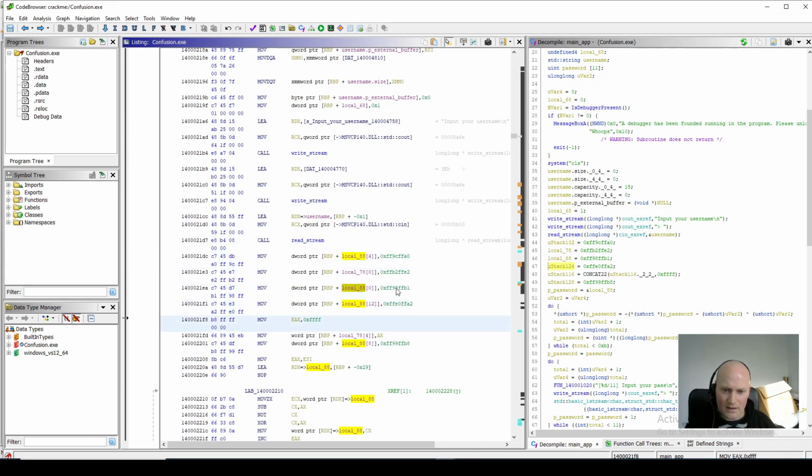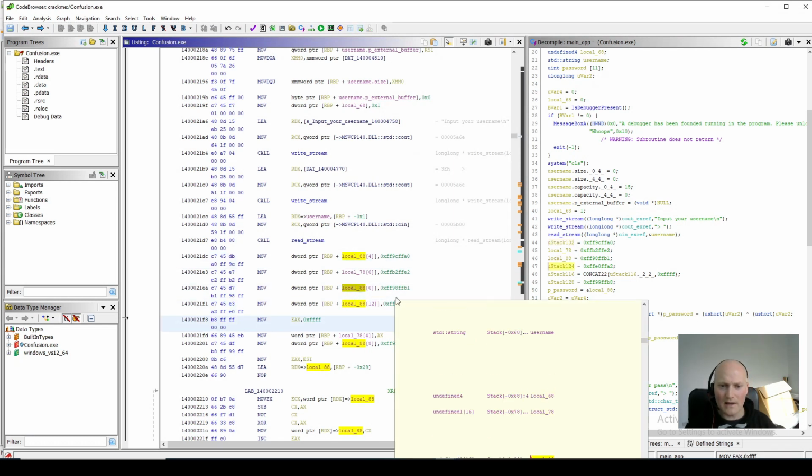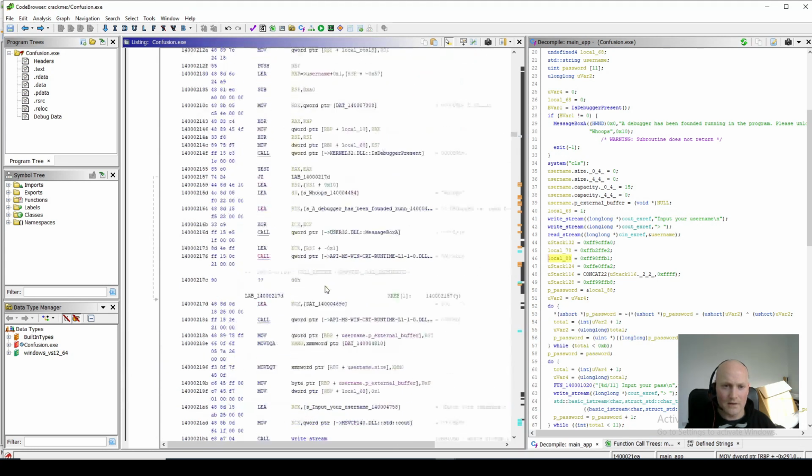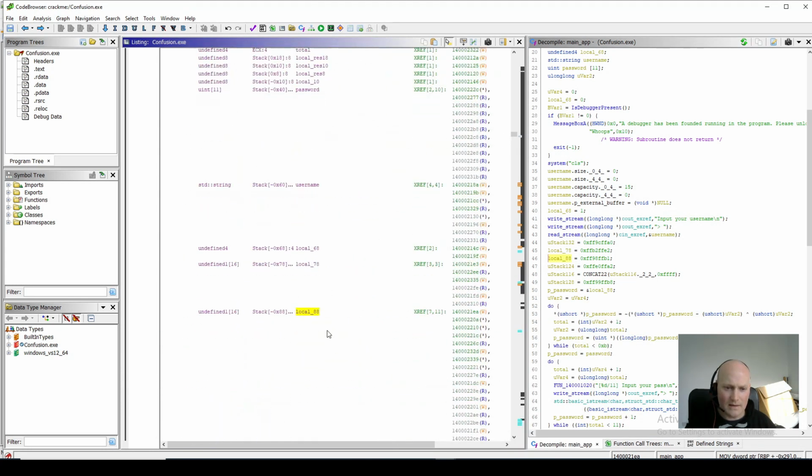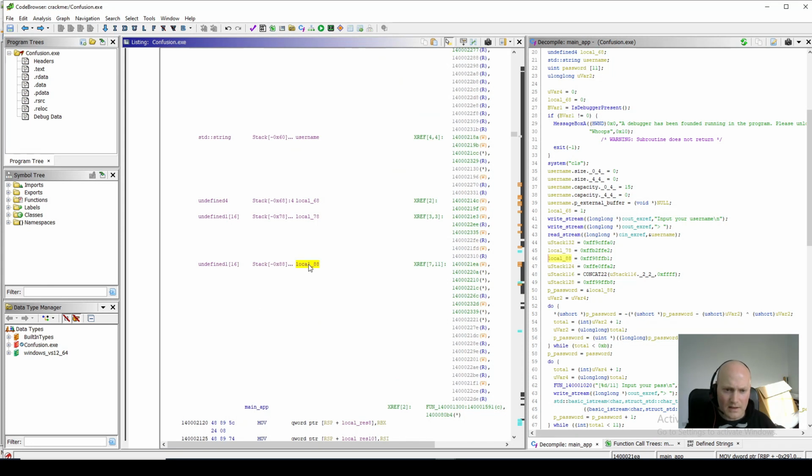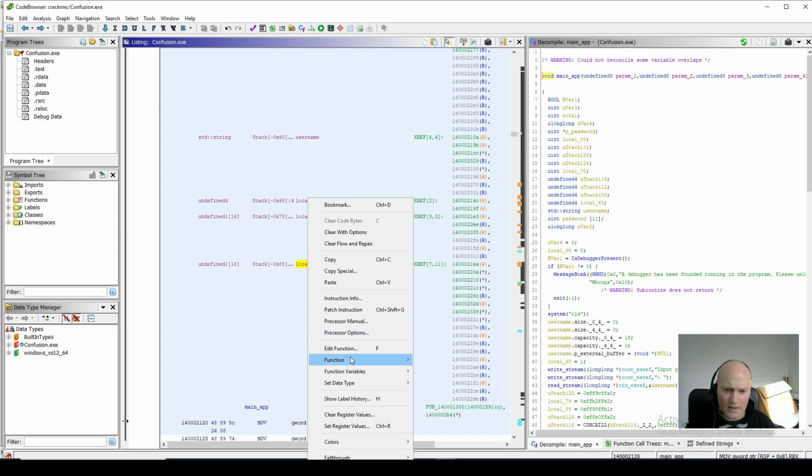So let's try and tidy up our stack variables to show that. If I come up here, to this one, local 88, looking at our function, we can go to edit stack frame.